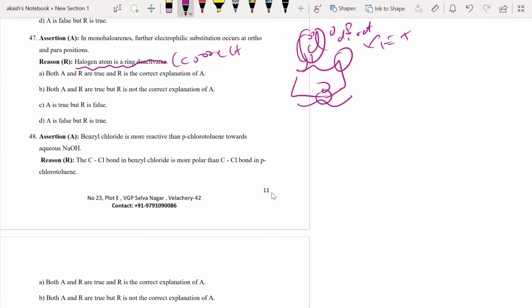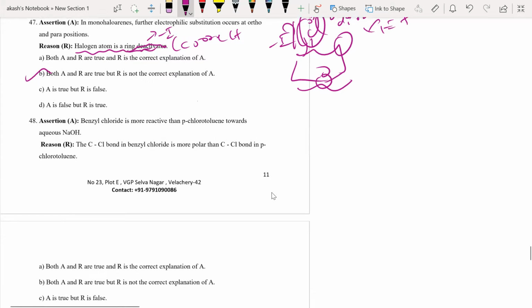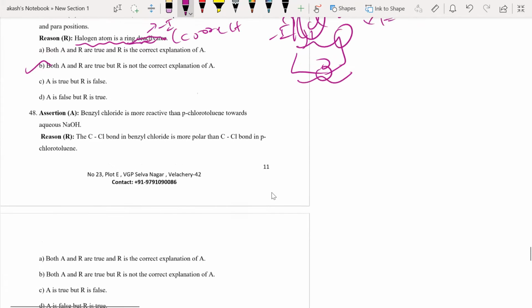Halogen atom is a deactivating group because of its minus I effect. It is deactivating because of the inductive effect, but that is not the reason why it is ortho-para directing. It is ortho-para directing because of the resonance effect, right? So these two statements are correct, but the second is not the correct explanation. So B is the correct answer to this question.